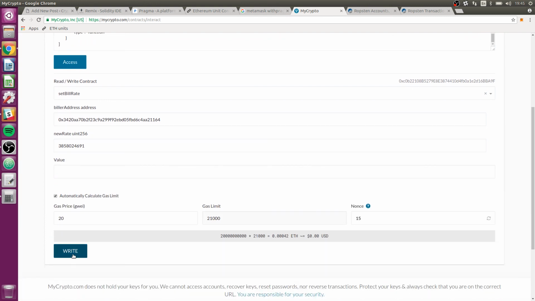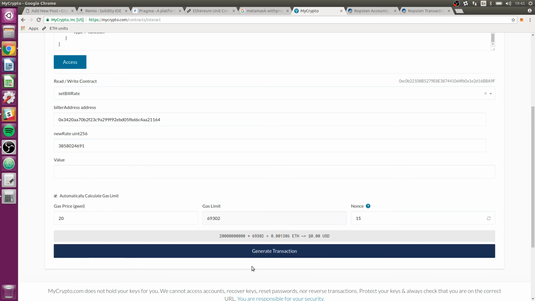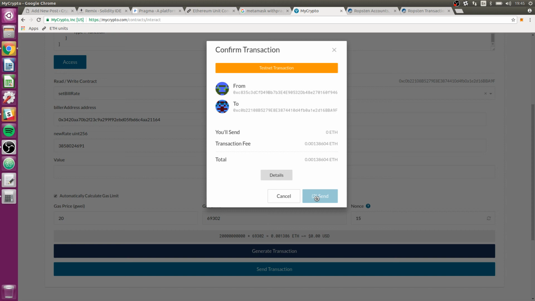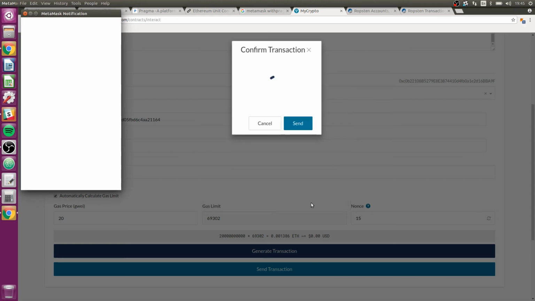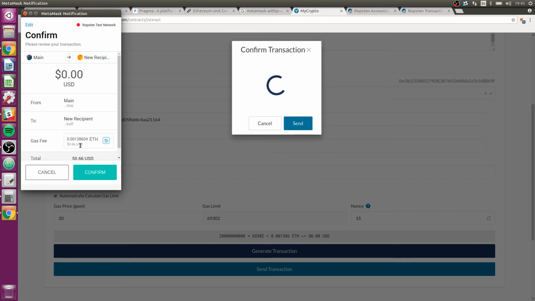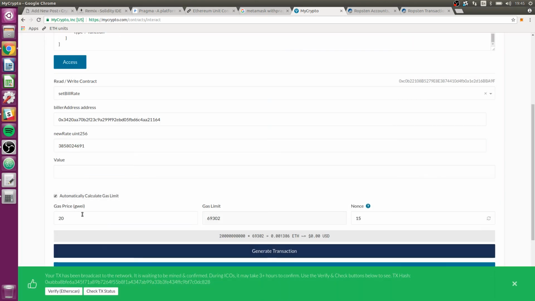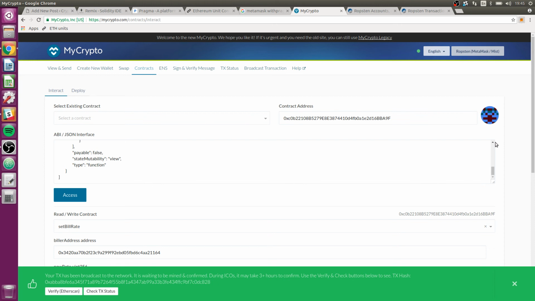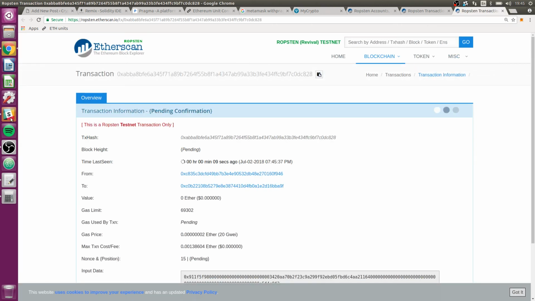And then click write. Oh, we need to, we don't want to include value. That's like if we wanted to send some Ether with our transaction. We don't want to do that. Okay, write. Generate transaction. Send transaction. Send. Confirm. Okay, so now that should be going. Once again, we can click here and watch this, see how it goes.